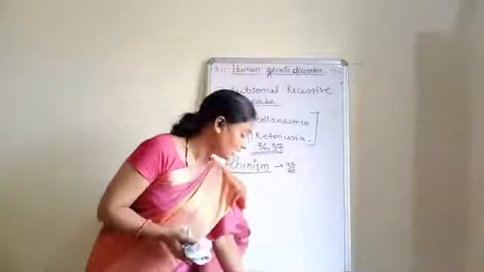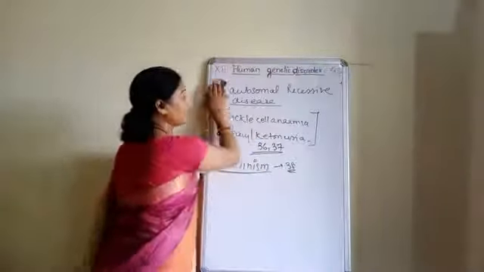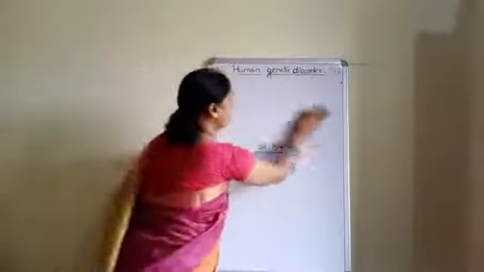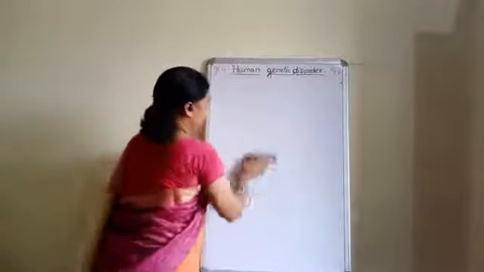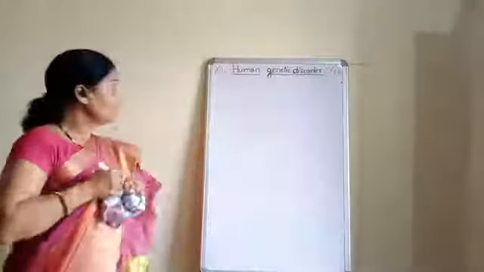Now we have one more autosomal recessive disease, and that is thalassemia.